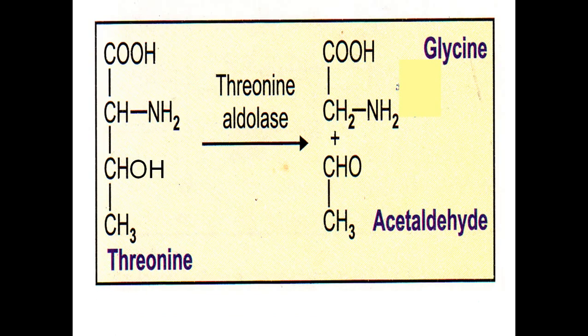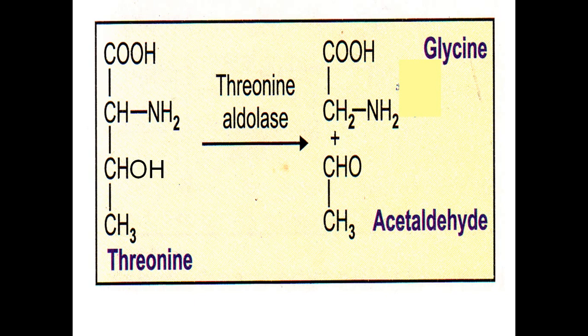Now I also told you that threonine can also synthesize the amino acid glycine. Threonine is also a hydroxy group containing amino acid. The OH group is there on the third carbon. Serine and threonine both are hydroxy group containing amino acids. If you see the structure of threonine, there is one additional methyl group when compared to serine.